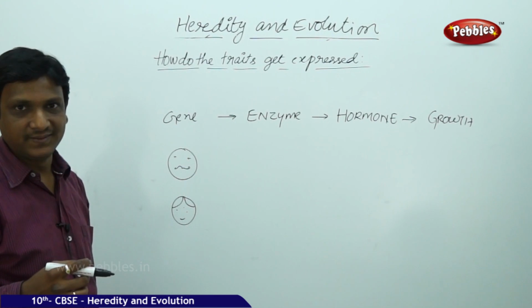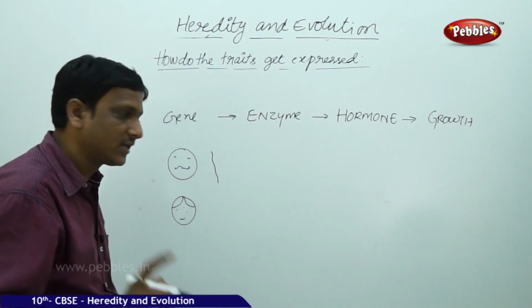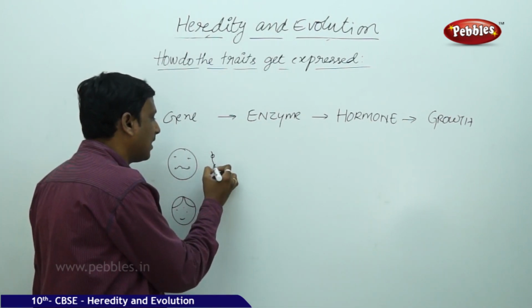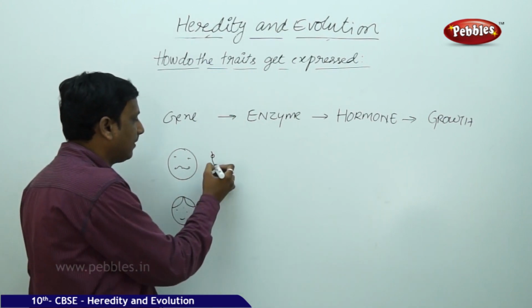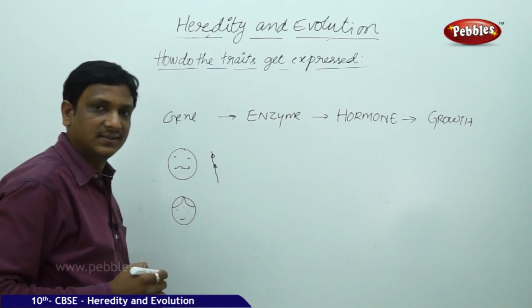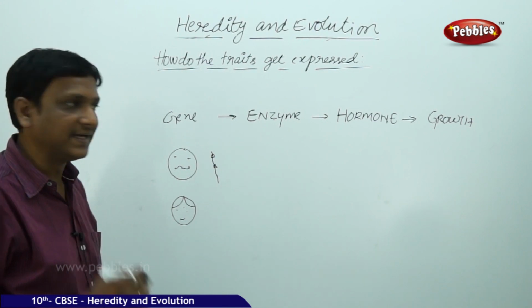When you are sharing, suppose the two genes controlling a single character are on the same DNA strand, say for example, these are the two genes which are controlling the height.